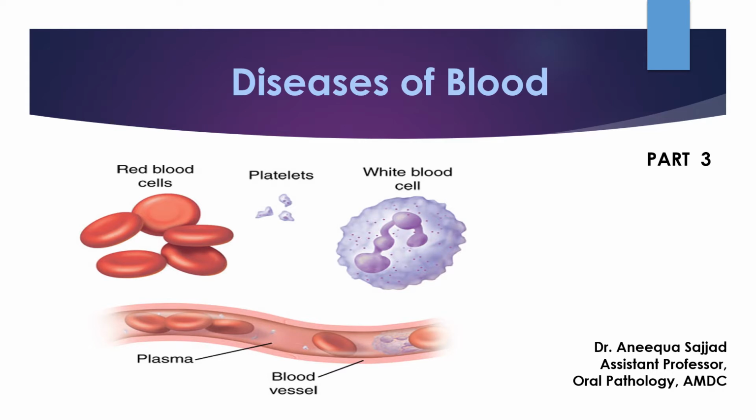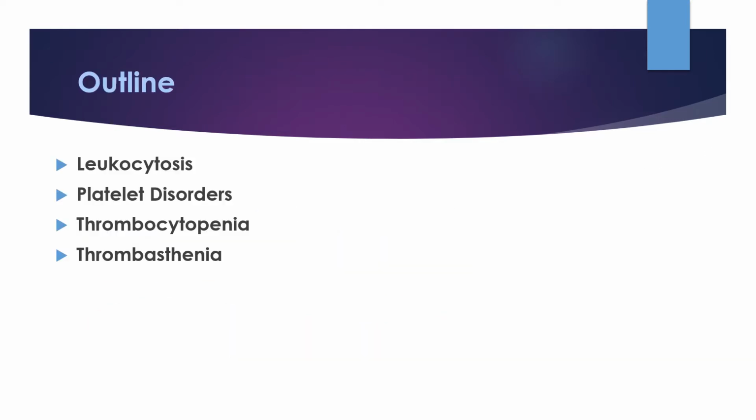Let's continue with the chapter Diseases of Blood. In this section, we are going to focus on the following blood diseases: that is leukocytosis, and platelet disorders like thrombocytopenia and thrombasthenia.